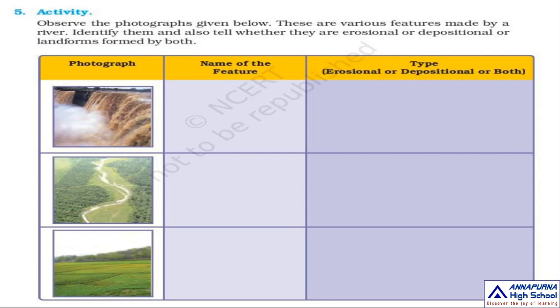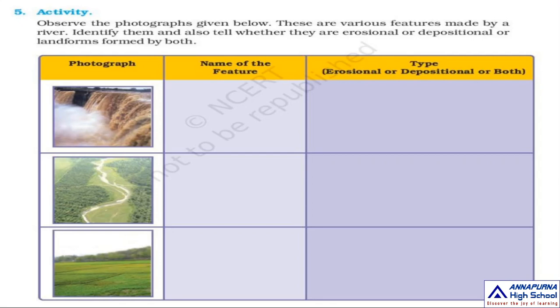It is in Venezuela, in South America. Another important waterfall is Niagara Falls. Niagara Falls is located on the border between Canada and the USA in North America, and Victoria Falls on the borders of Zambia and Zimbabwe in Africa. In India, the Jog or Gersoppa waterfall is also there, located in the Karnataka state.